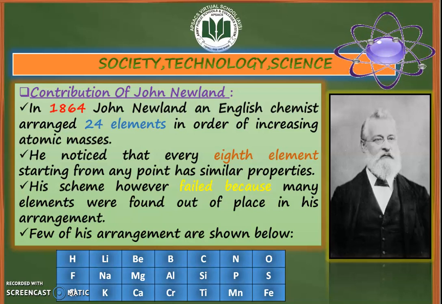But his scheme failed, because many elements were found out of place in his arrangement. A few of his arrangements are shown here. For instance, titanium does not resemble silicon and carbon, manganese does not resemble phosphorus and nitrogen, iron does not resemble sulfur and oxygen. However, his arrangement of elements in order of increasing atomic masses formed the basis for later classification of elements.